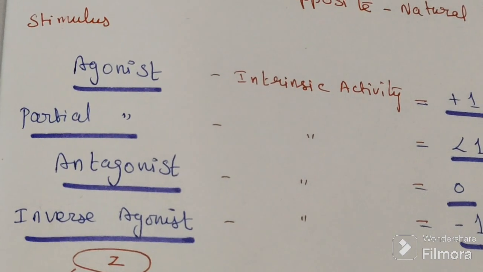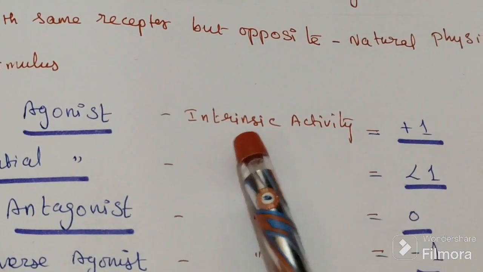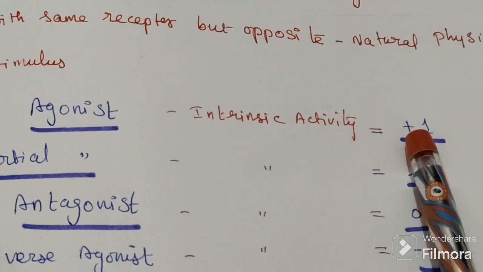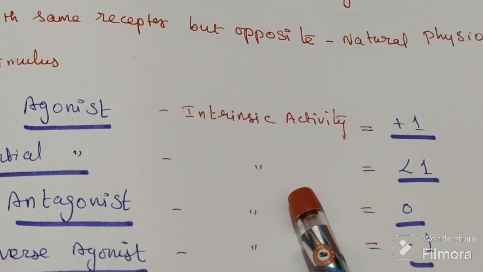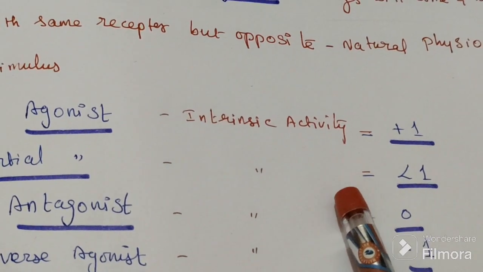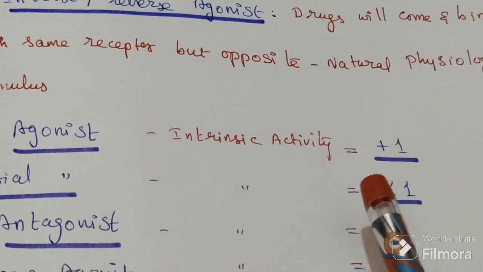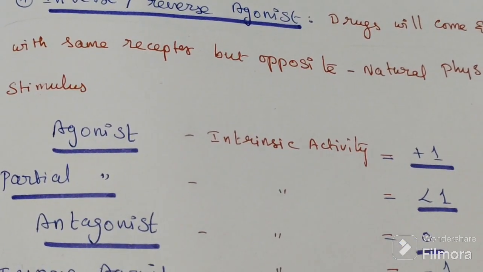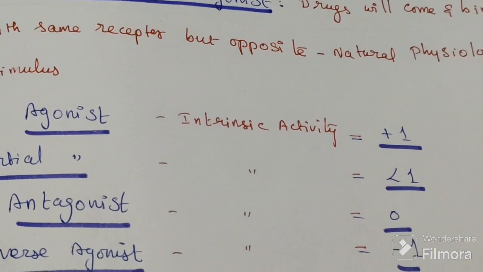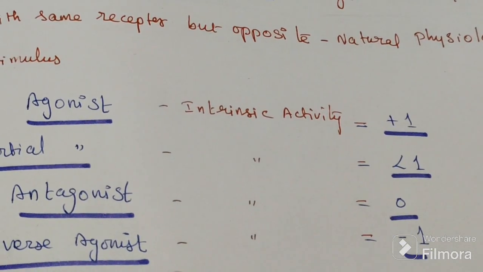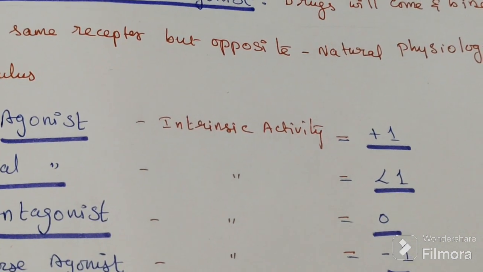So we can say this agonist has intrinsic activity +1. Partial agonist has intrinsic activity not quite +1, not complete, so less than 1. Third one is antagonist, which has intrinsic activity 0. It is just blocking, just a blocker, binding but not activating or deactivating anything, so 0 only.